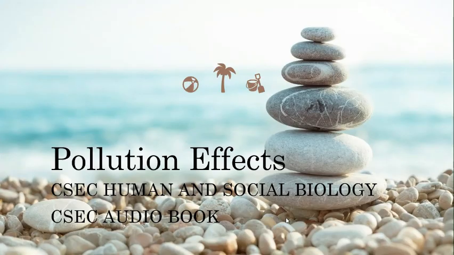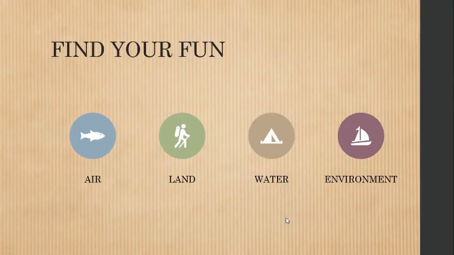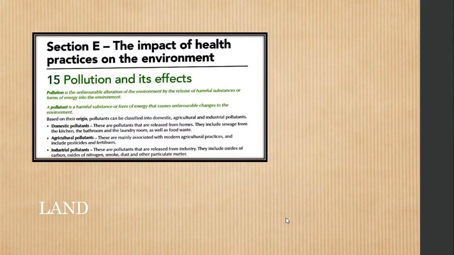All the best. This is the CSEC Human and Social Biology audio book for HSB CSEC 2026, and also May, June, and January. So we'll be looking at three main sections, or four to be precise: air, land, water, and environmental effects and causes of water pollution, or even agricultural effects.